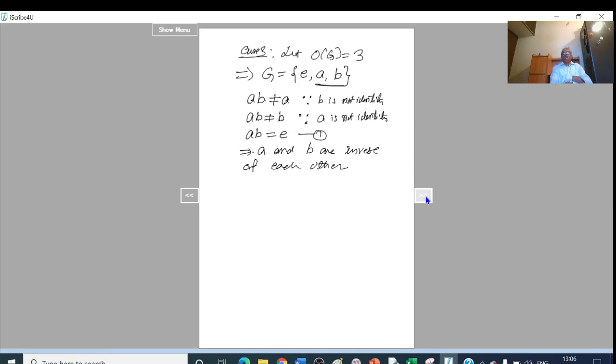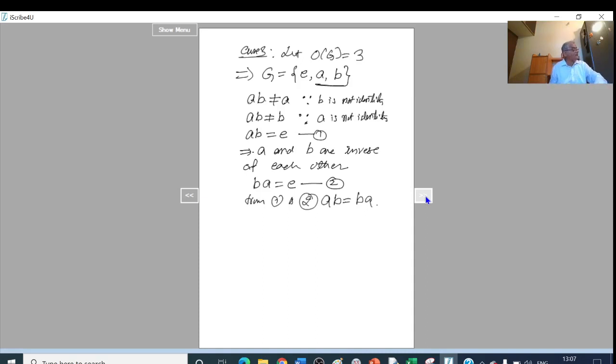That is, A is the inverse of B and B is the inverse of A. If A and B are inverse to each other, then BA equal to E. So from 1 and 2, we can write AB is equal to BA. So in this case also, we have proved that the commutative law is satisfied. Therefore, here G is abelian.